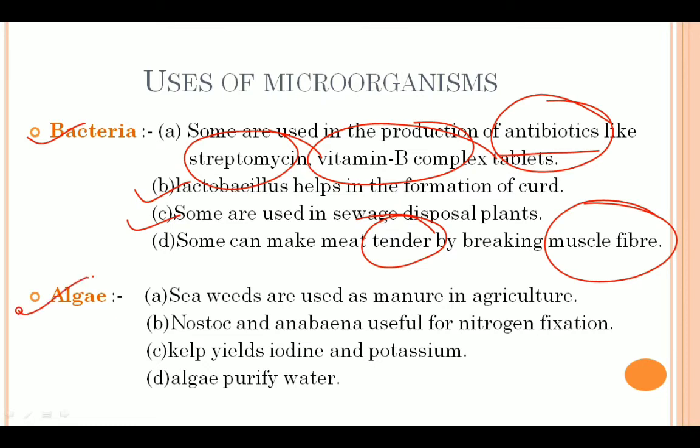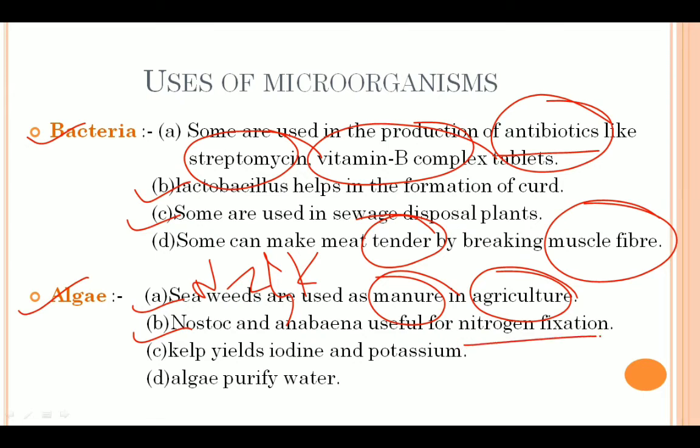Next we have algae, right? Seaweeds are rich in nitrogen and potassium, so they can be used as manure in the field of agriculture. Then Nostoc and Anabaena actually help to fix nitrogen from the atmosphere. That is why they are biological nitrogen fixers. Then kelp, which is a brown algae in color, yields iodine and potassium.